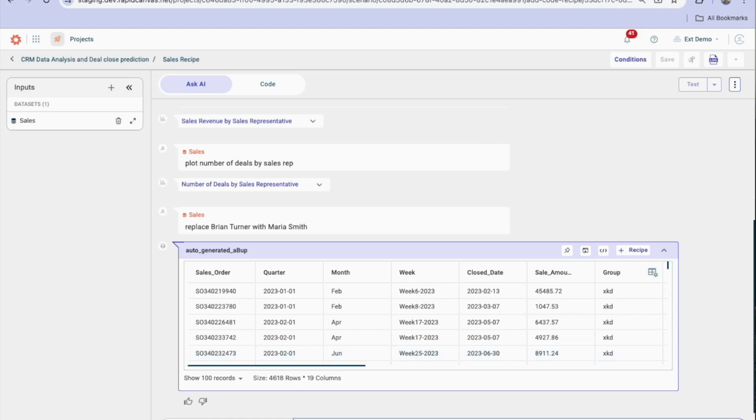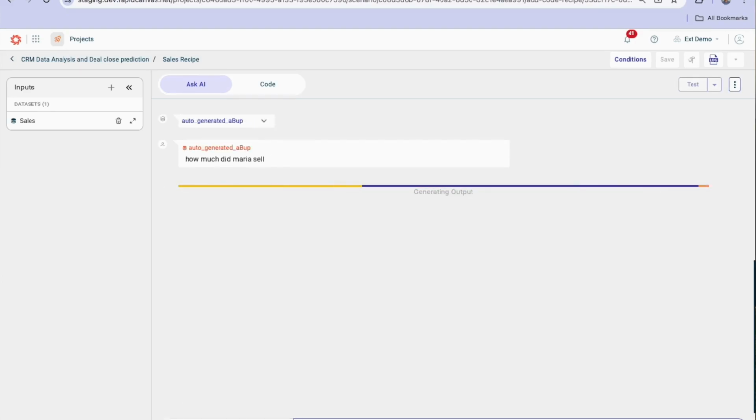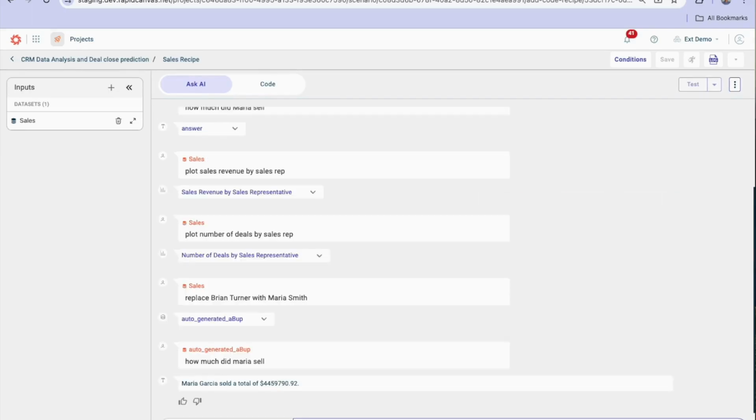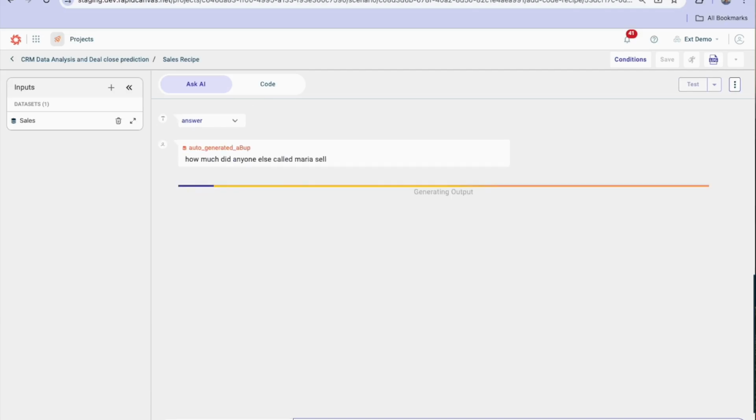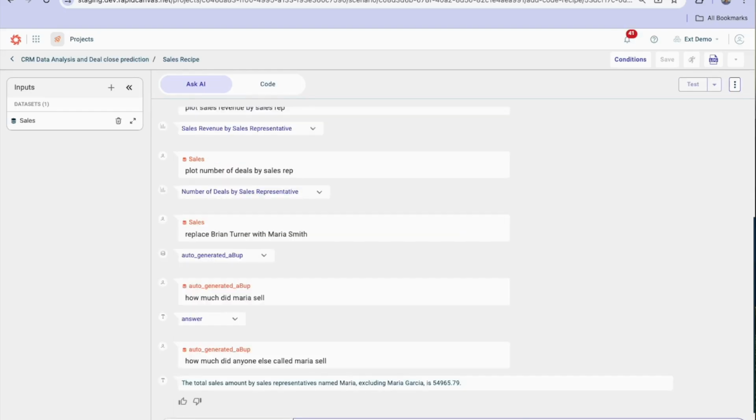I can explore the code, and I can now start asking other questions of the data to see how the LLM will handle a second Maria. So how much did Maria sell? And the answer remains Maria Garcia. So it's keeping the context of the previous prompts if I don't give it any more information. If I qualify it, as I'll do now, and ask for all the other Marias, it'll give me an appropriate answer. The takeaway here really is the answers are as good as your questions. If you don't like the answer, try your question again. Pretty straightforward.